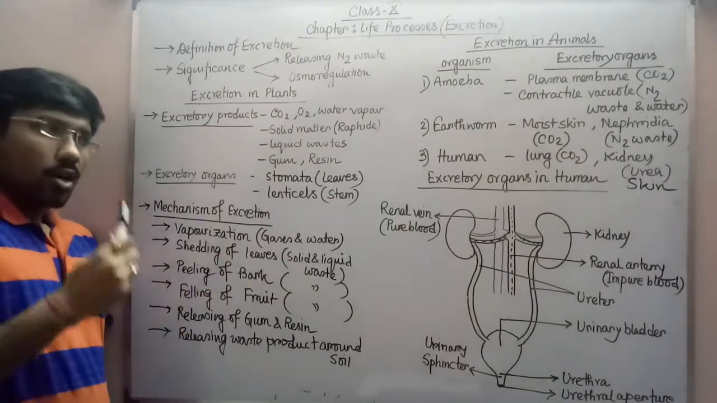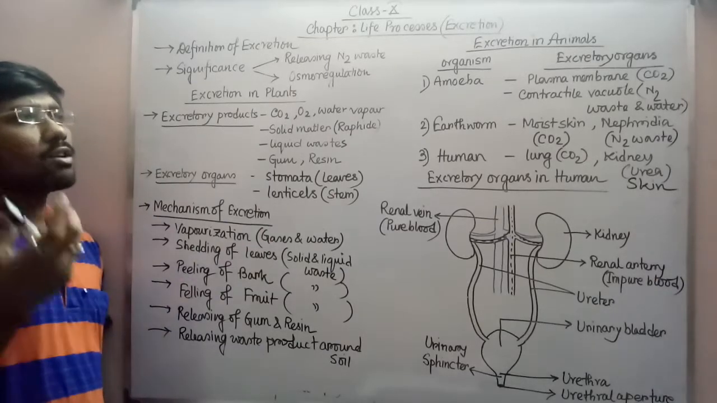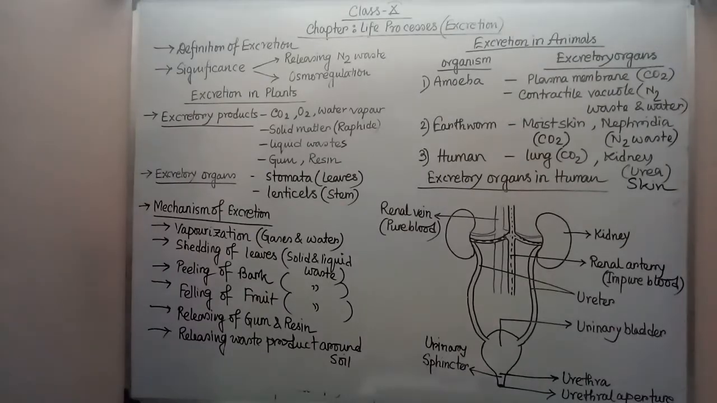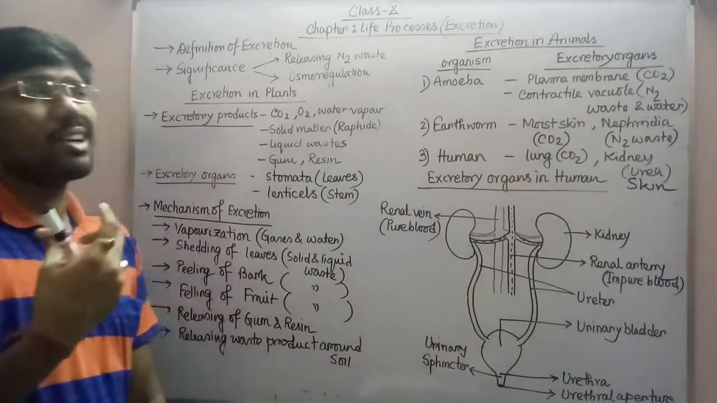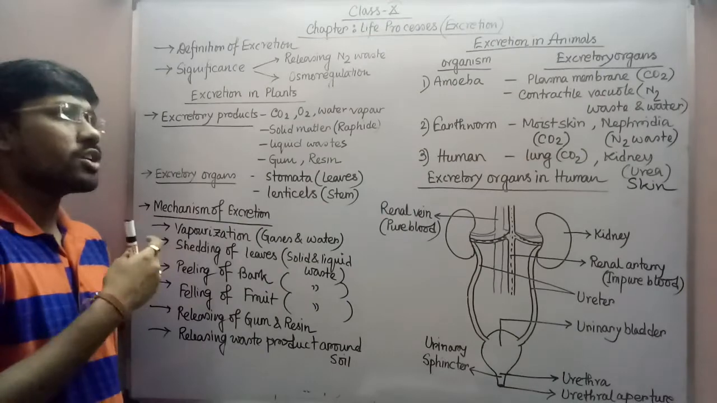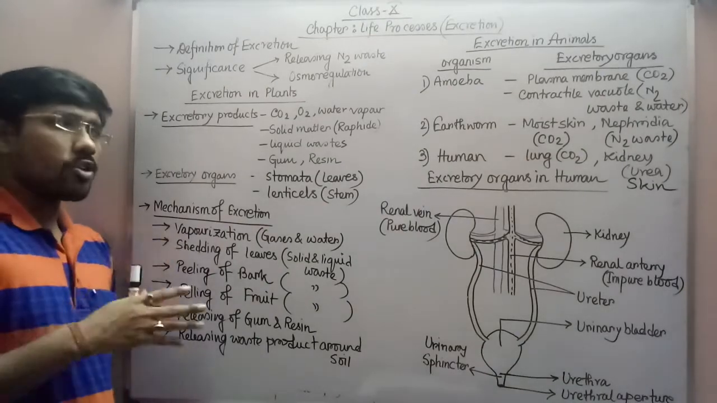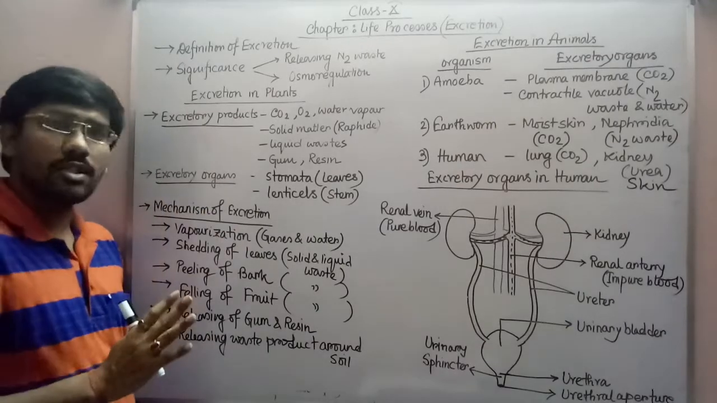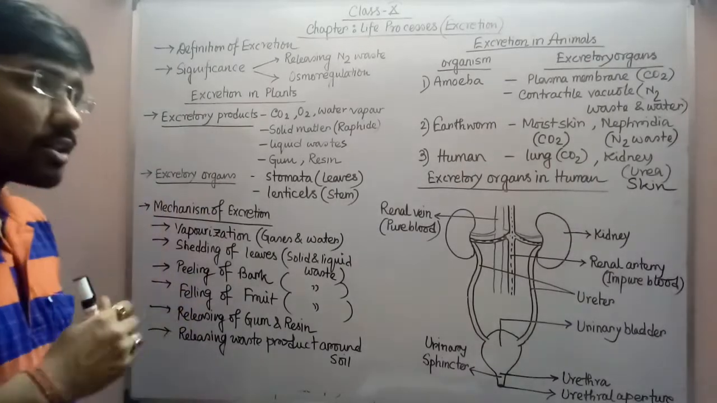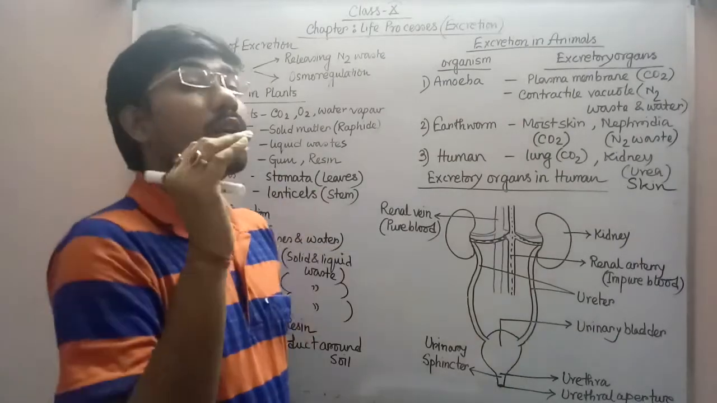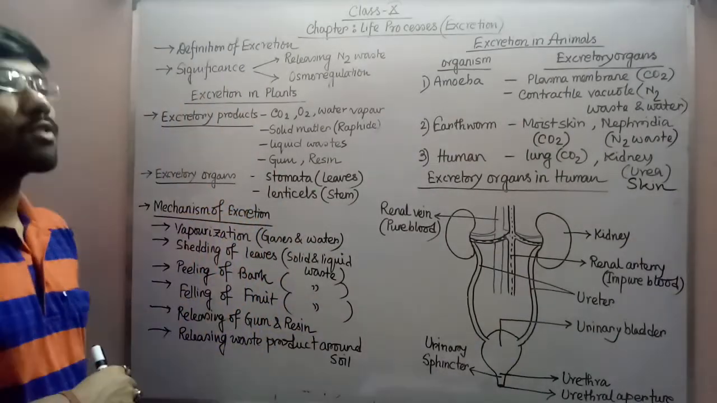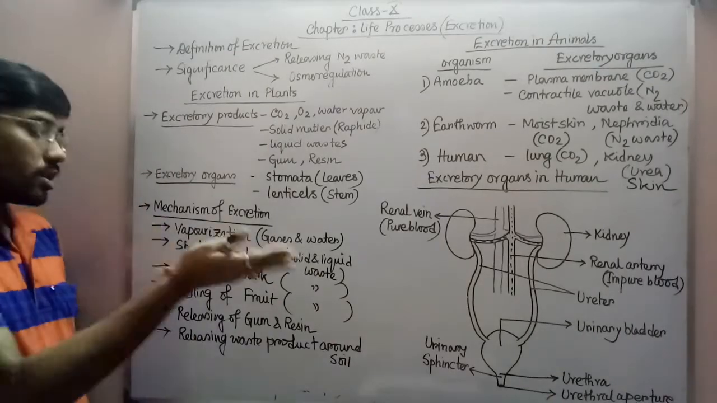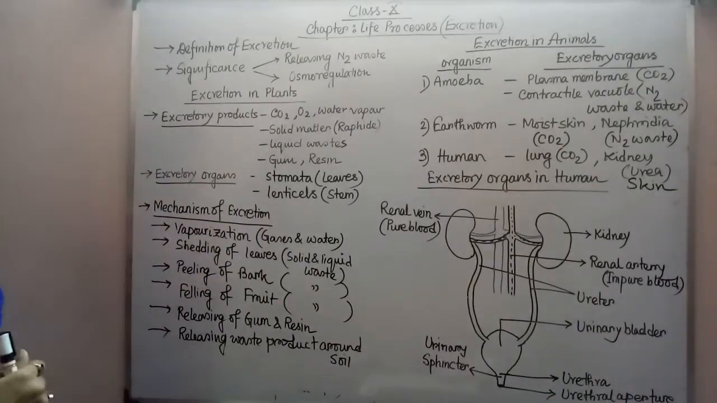Shedding of leaves. We all know that in plants, various kinds of solid and liquid waste materials remain stored within the leaves, and when the leaves are getting older, shrinking, or turning yellowish, at that time they get detached from the plant body. Keep it in your mind, when the leaves are getting detached, it is not only the leaf that is getting detached. Another thing is also getting detached, that is the excretory material that is released from the plant body. For that purpose only, the plant is losing its leaves. Next, peeling of bark.